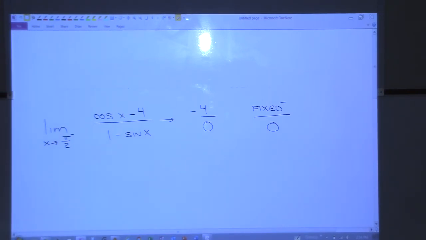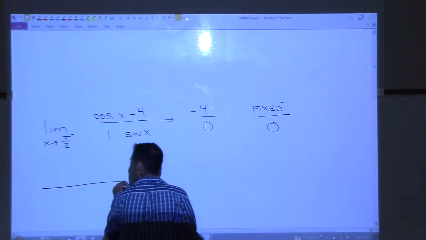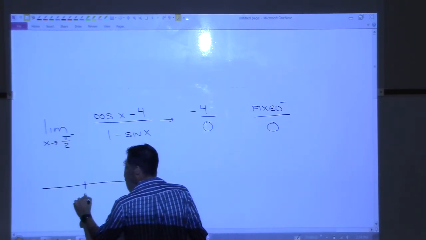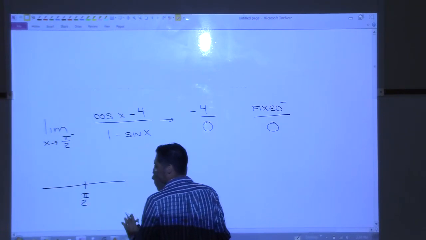Yeah, let's try it. Let's see what the number line does. Okay, so what am I going to put on the number line? Pi over 2. Which side are we coming in from? Left side.